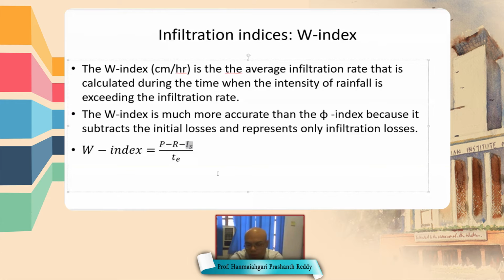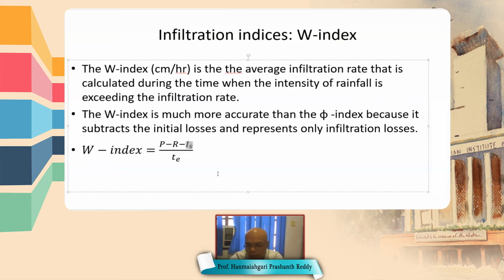You know what interception is, because some water is taken by the vegetation leaves, plant leaves. I mean the water is stored on the leaves that will not come to the ground. And whenever there is sun, this water stored on the leaves gets evaporated.